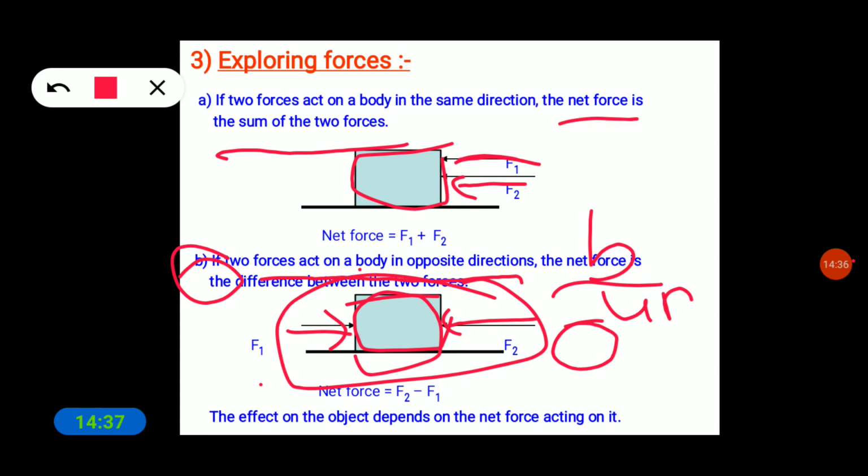In unbalanced force, F1 has more force and F2 has less force, so the box moves to this side. This is what we call unbalanced force. We can see balanced and unbalanced force only when the forces act on a body in opposite directions. So the effect on the object depends on the net force acting on it.